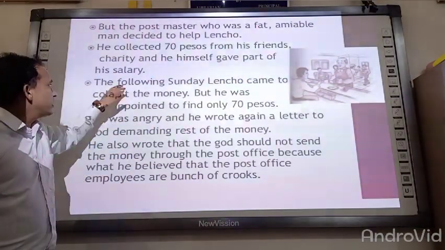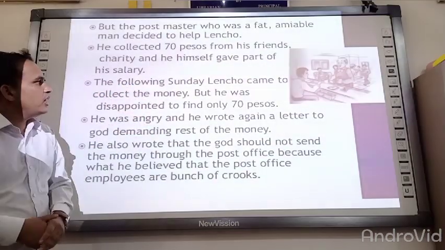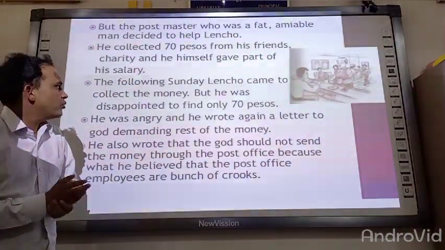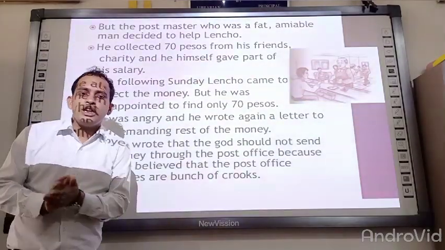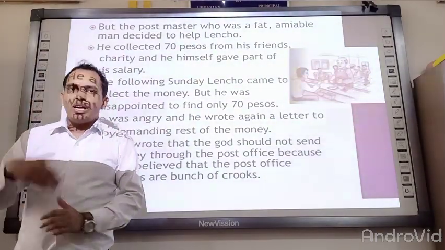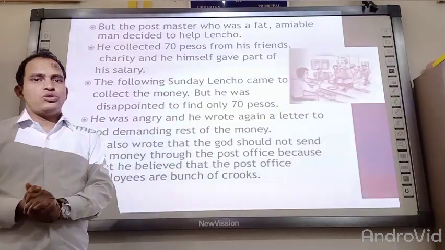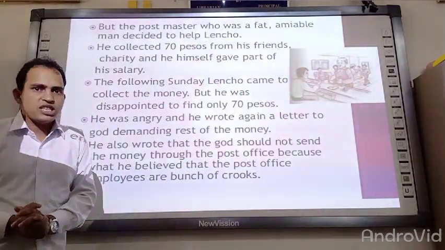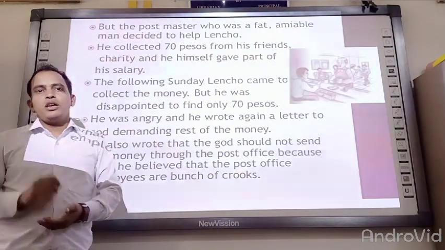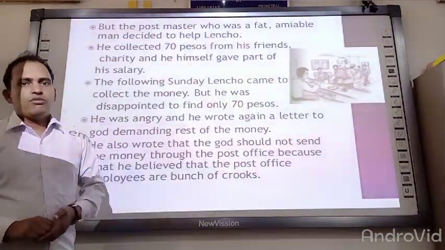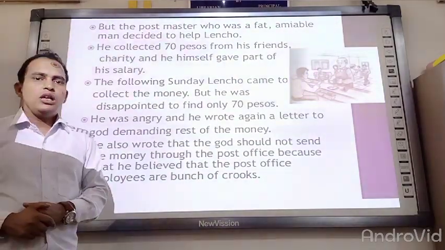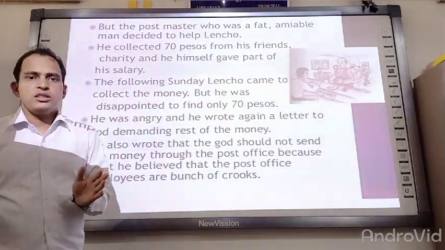So what happens next? The following Sunday, Lencho came to collect the money, but he was disappointed to find only 70 pesos. When he saw that money order, the package in which the money was put, he was not very much surprised.